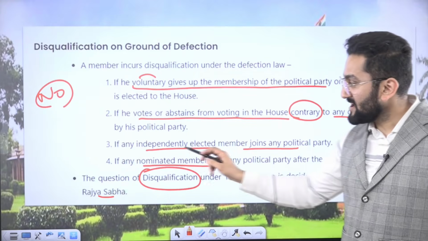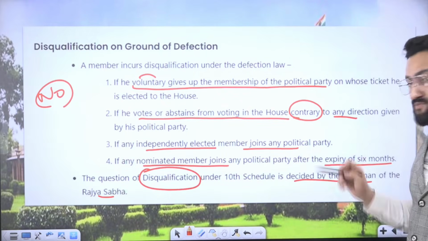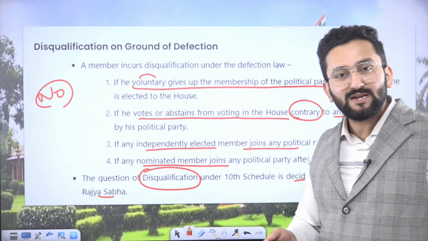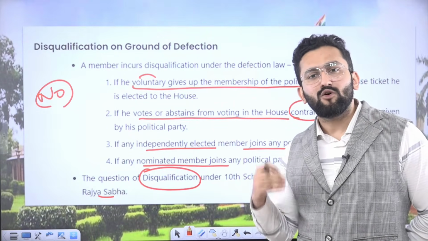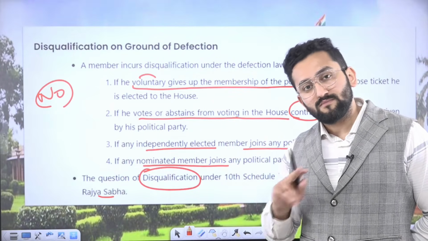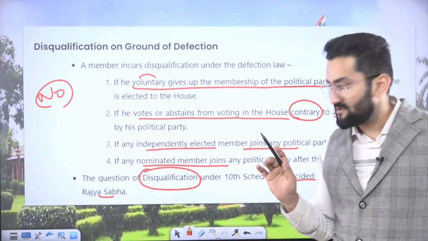Okay? If any independently elected member joins a political party. There are some members who get this Lok Sabha seat or Rajya Sabha seat independently, without fighting on the ticket of any party. So if they join any other party now, this will be a ground of disqualification.